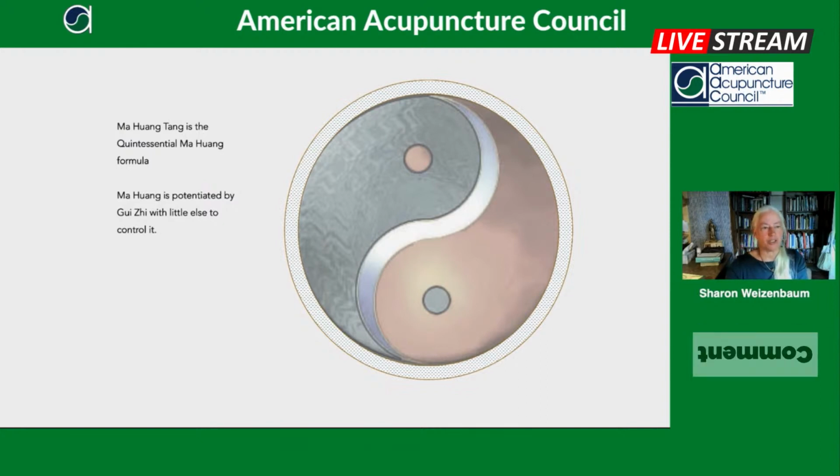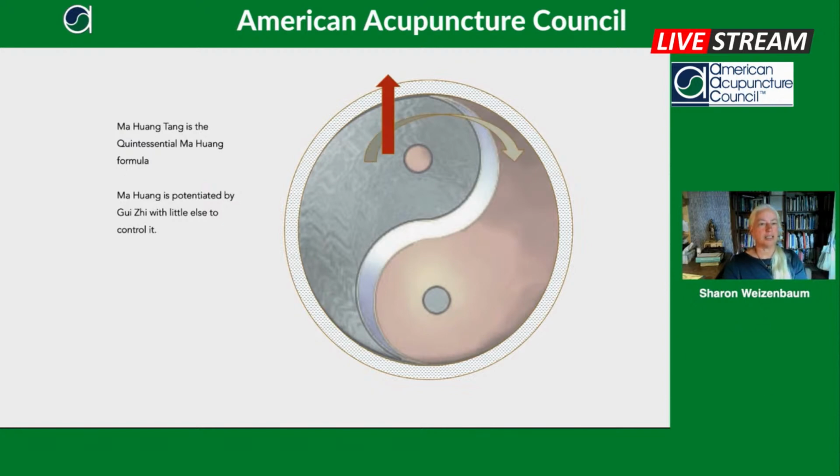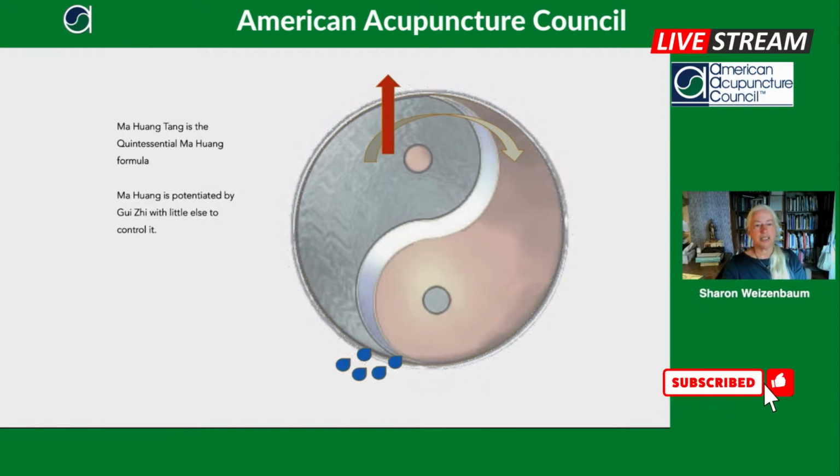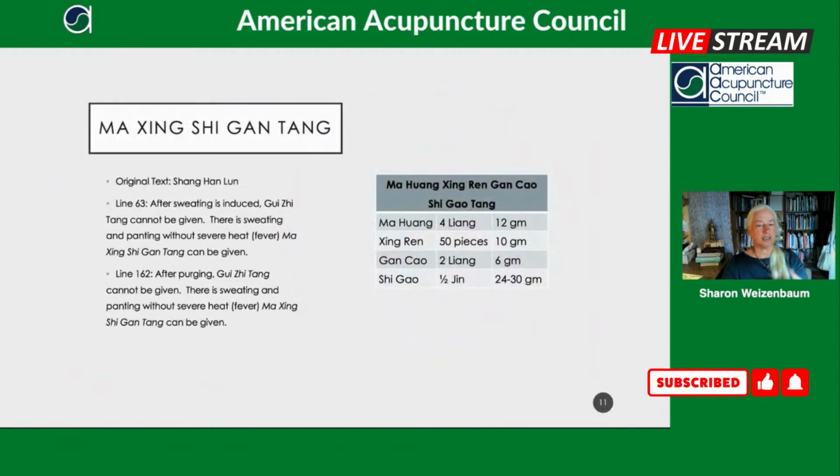It's potentiated by Guizhi, and it has little else to really control it. So it has this frozen exterior. Ma Huang goes up and out, and it's also bitter, so it helps descend with the Xingren, and then it dissolves the frozen surface.